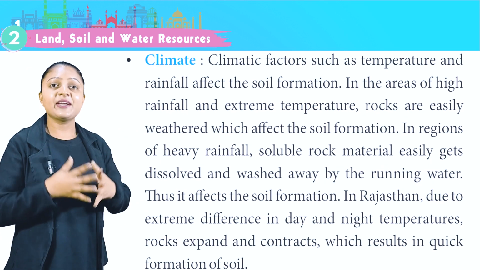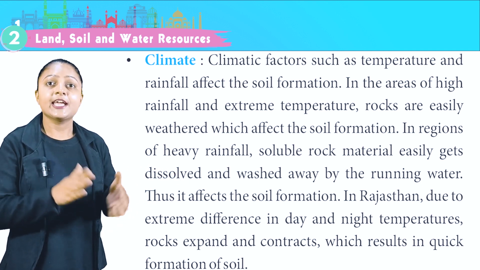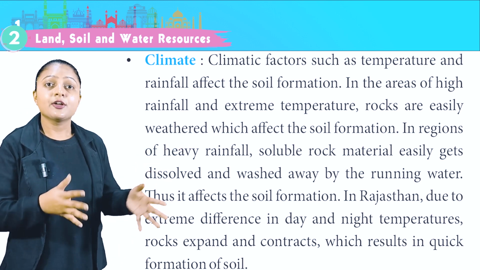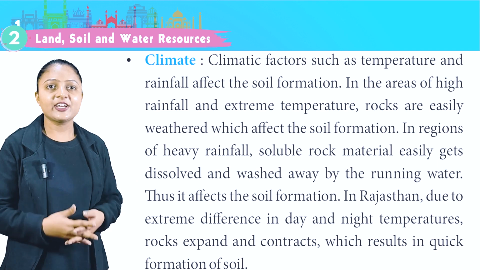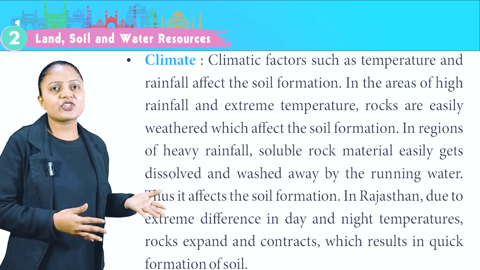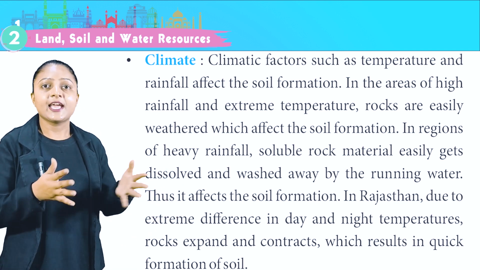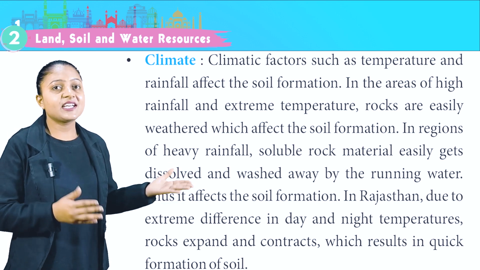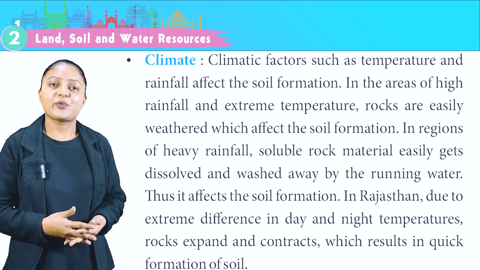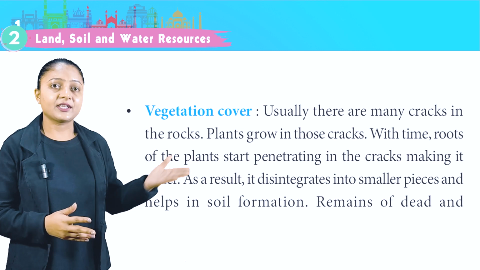Climate. Climatic factors such as temperature and rainfall affect the soil formation. In the areas of high rainfall and extreme temperature, rocks are easily weathered, which affects the soil formation. In regions of heavy rainfall, soluble rock material easily gets dissolved and washed away by the running water. Thus, it affects the soil formation. In Rajasthan, due to extreme difference in day and night temperature, rocks expand and contract, which results in quick formation of soil.